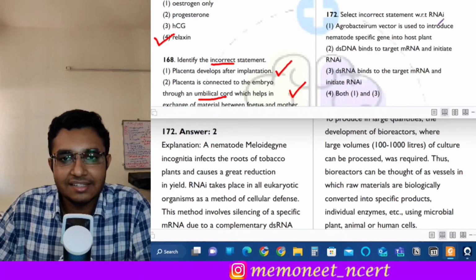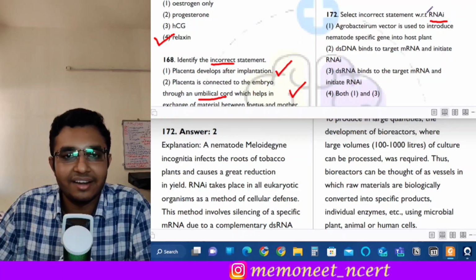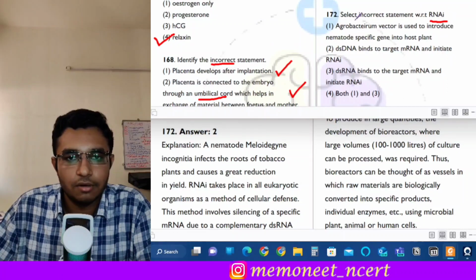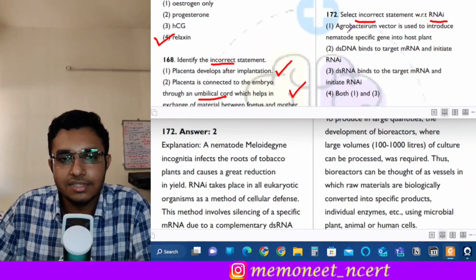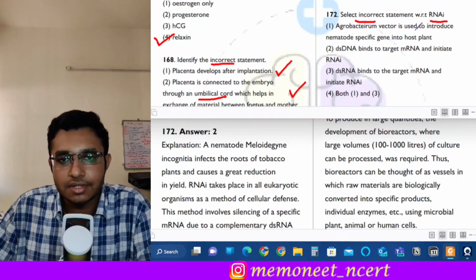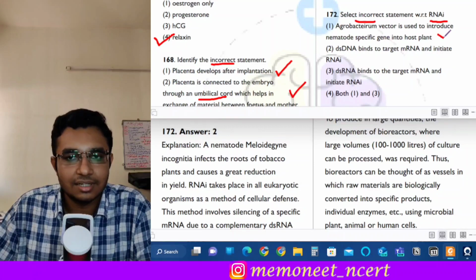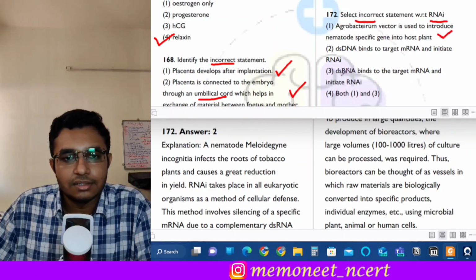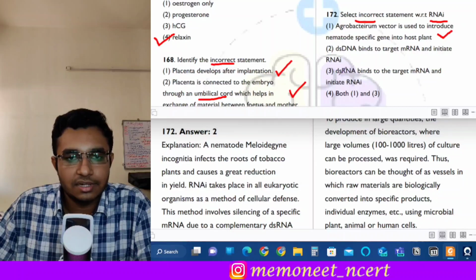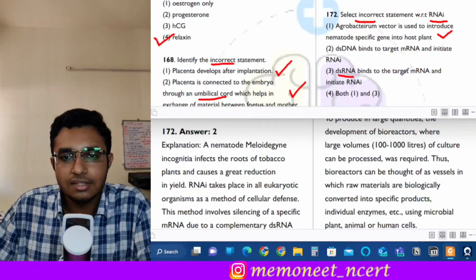Select the incorrect statement with respect to RNAi technology or the RNA interference technology. Okay, we have to select the incorrect statement. First statement is, agrobacterium vector is used to introduce nematode specific gene into the host plant. This is a correct statement. Let us see the third statement first. Double-stranded RNA binds the target mRNA and initiates the RNA interference.